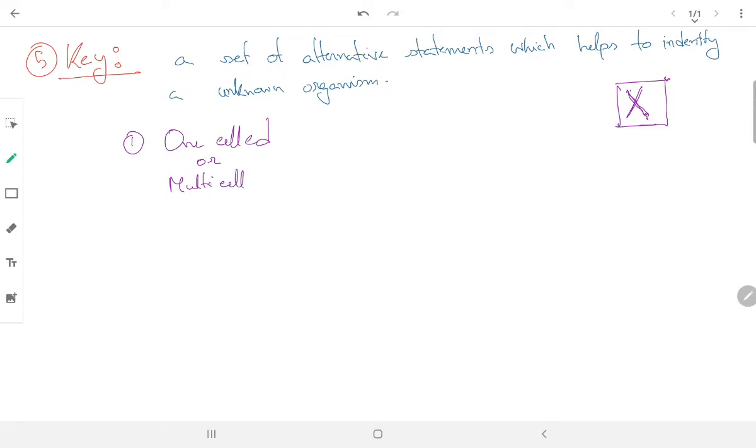If your answer to one-celled is yes, this is one lead. If your answer to this one is yes, then you will go to couplet 2. This is couplet 1. If your answer is that this is multicellular, then you will go to couplet 3.